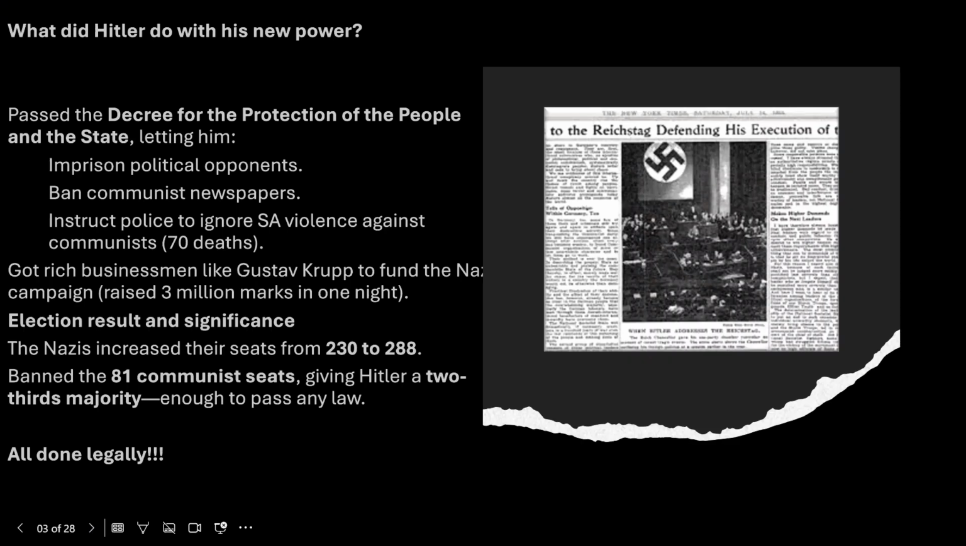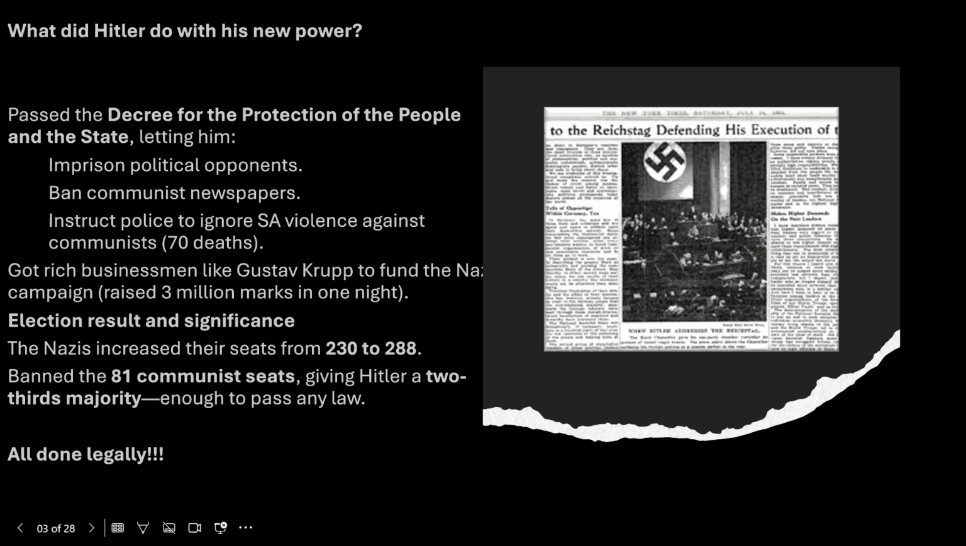what did Hitler do with his new power? He passed the decree for the protection of the people and the state. It let him imprison political opponents, ban communist newspapers, and instruct the police to ignore SA violence against communists, 70 deaths. So he's basically using it to destroy the communists so they can't challenge him in the elections.